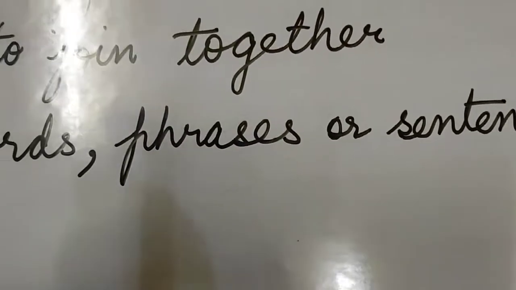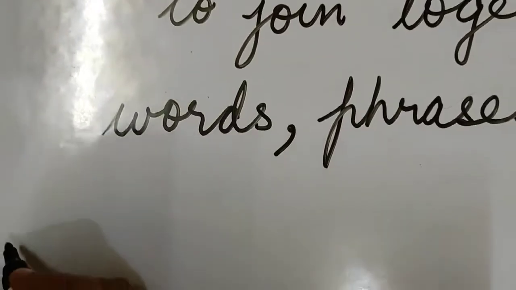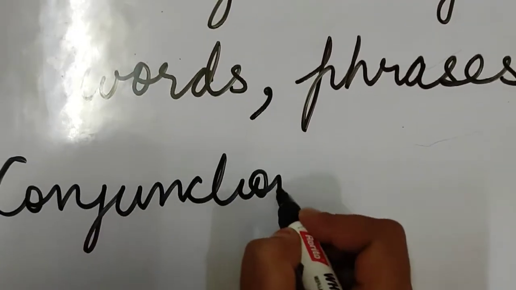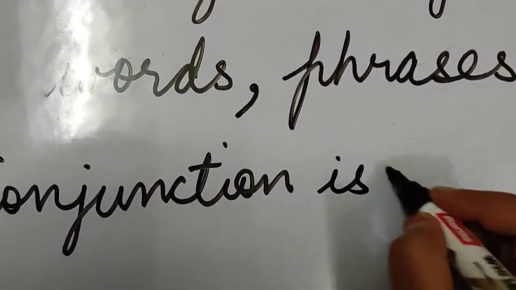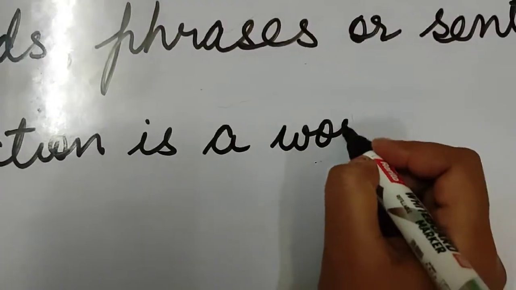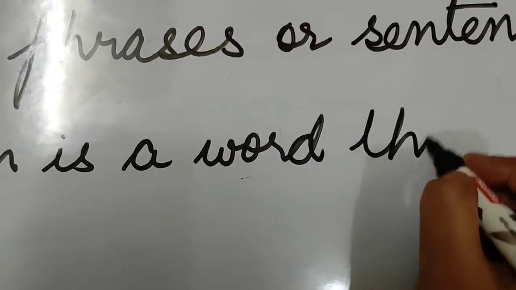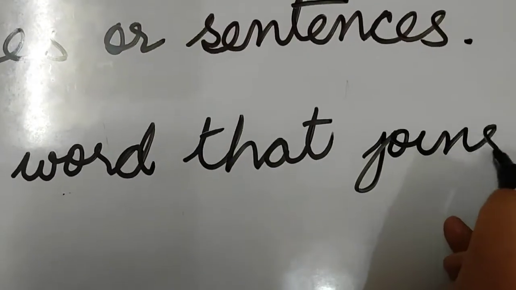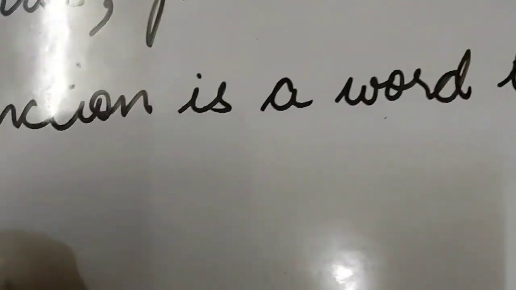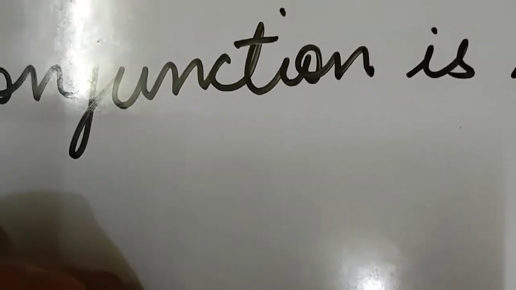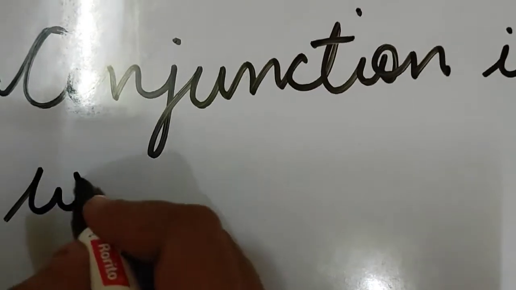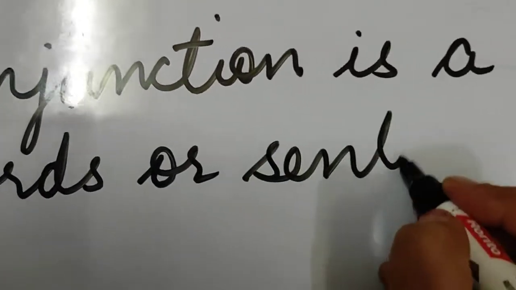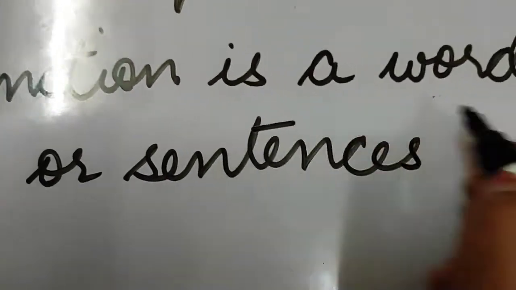So, what do you mean by conjunction? Conjunction is a word that joins words or sentences together.